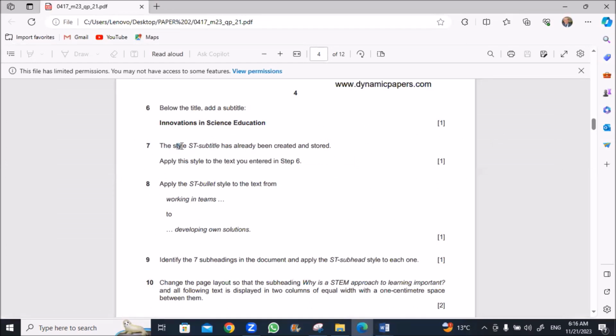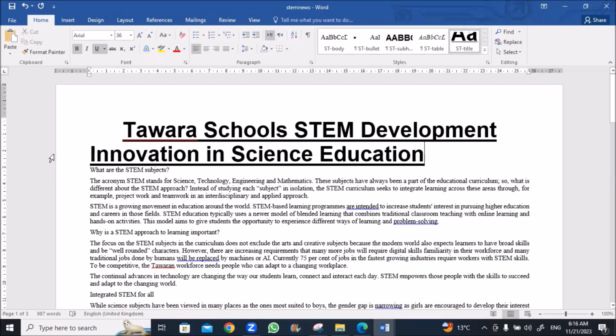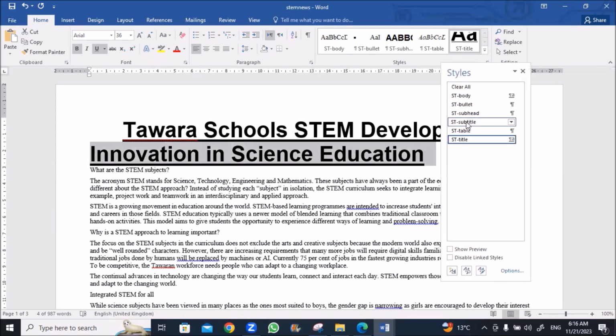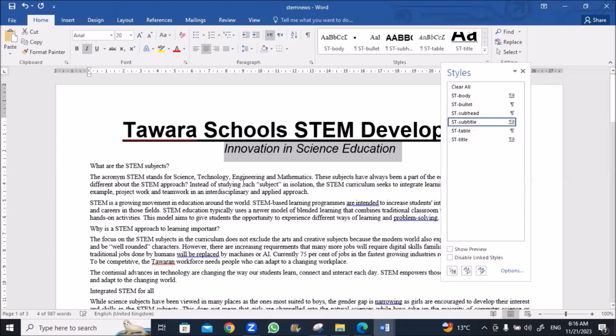The style ST subtitle has already been created and stored. Apply this style to the text you entered in step 6. Okay, ST subtitle, I'll select this. And from the style, I'll select subtitle.